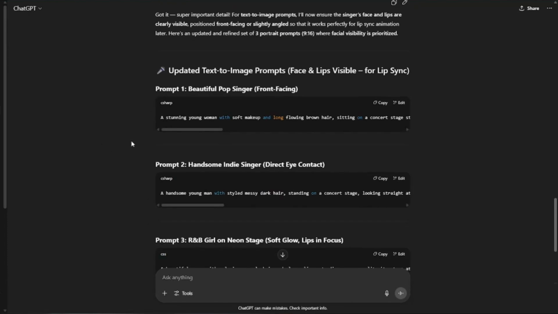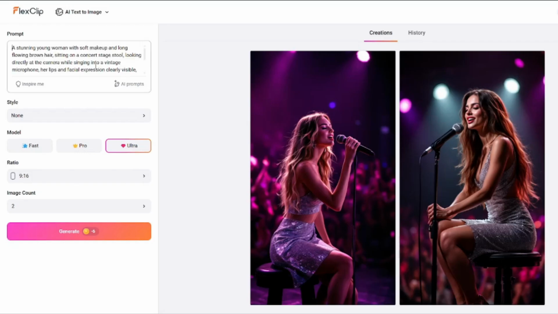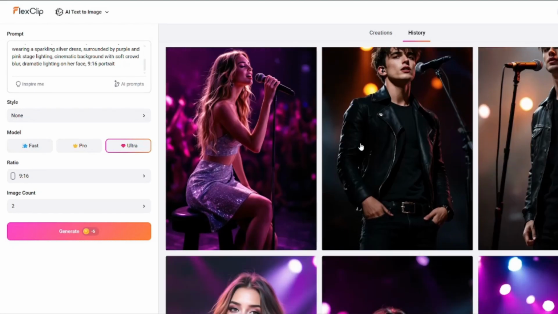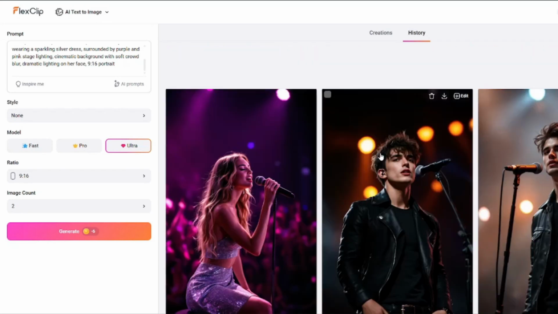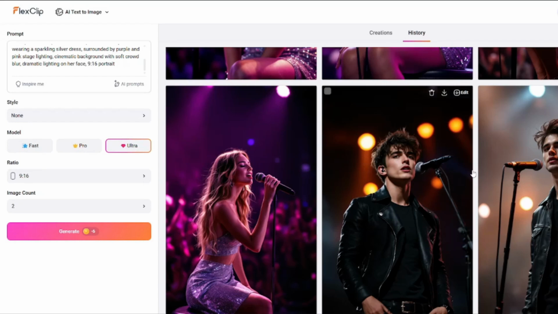So now ChatGPT is going to provide me with some new prompts, and let's try this and see whether our face and lips and all the features are visible for lip sync. Let's just generate this once again. And yeah, now you guys can see that looks really, really good. I have created a few generations. This is the guy, and then this is the girl. So I'm going to use my most favorite images from here, and let's go ahead and go to the next step.